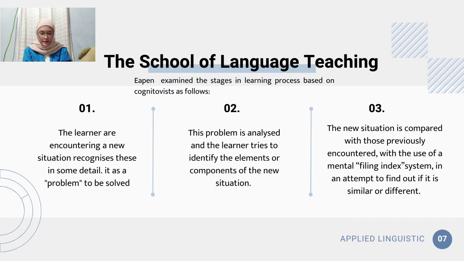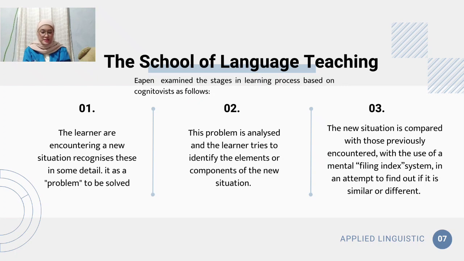Next, Ippen explained the stages in the learning process based on cognitivism as follows. The first is, when the learner encounters a new situation, he recognizes this in some detail. It is a problem to be solved.